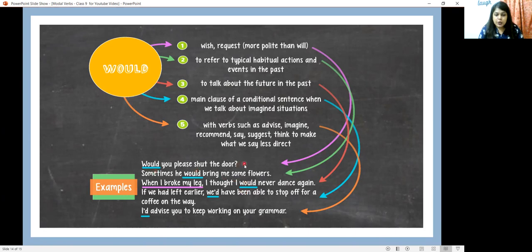So let's see a few examples. Would you please shut the door? Sometimes he would bring me some flowers. When I broke my leg, I thought I would never dance again. If we had left earlier, we would have been able to stop off for a coffee on the way. I would advise you to keep working on your grammar.